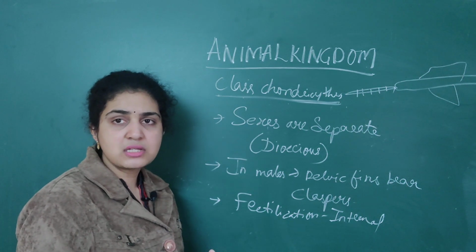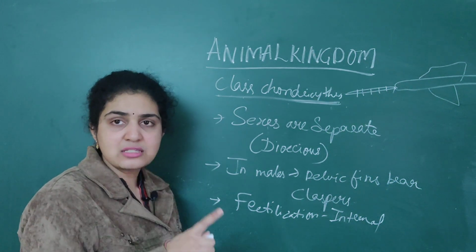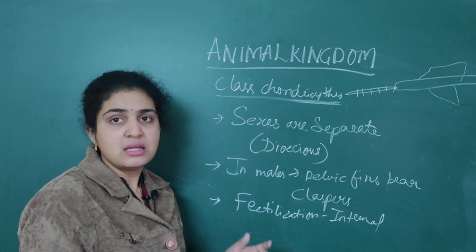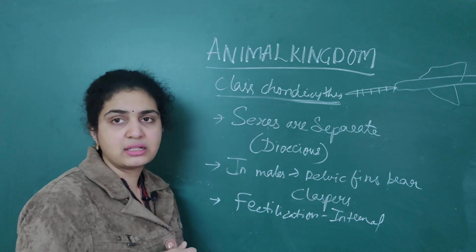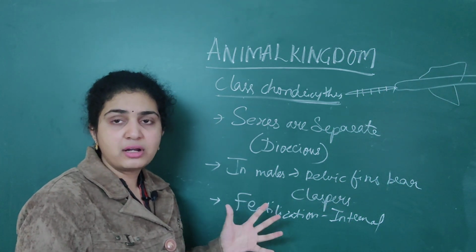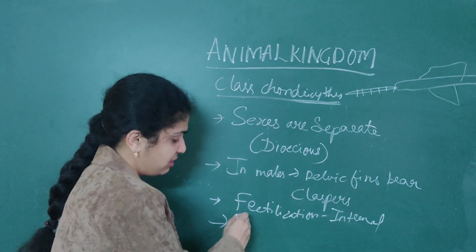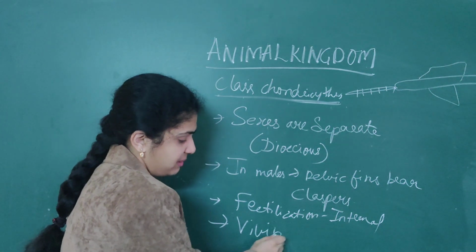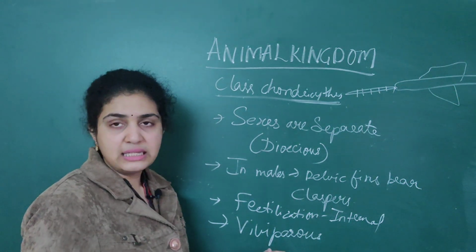So the organisms are also viviparous. After mammals, the only class that exhibits viviparity is chondrichthyes. Mammals also exhibit viviparity, but among fishes especially, chondrichthyes exhibit it.